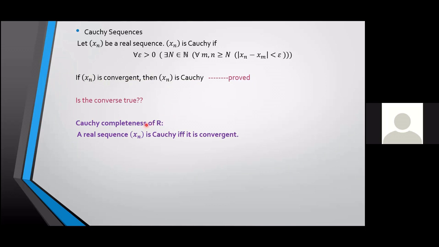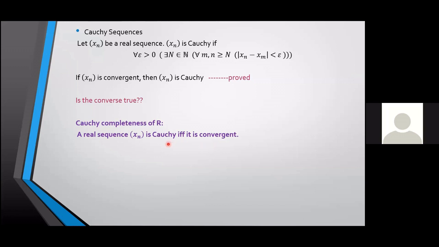And this is what we call the Cauchy completeness of R. Given a real sequence xn, it is Cauchy if and only if it is convergent. So we have proved one part. Which one was the part that we just proved? If xn is convergent, then it is Cauchy. Now we have to prove that if xn is Cauchy, then it is convergent.